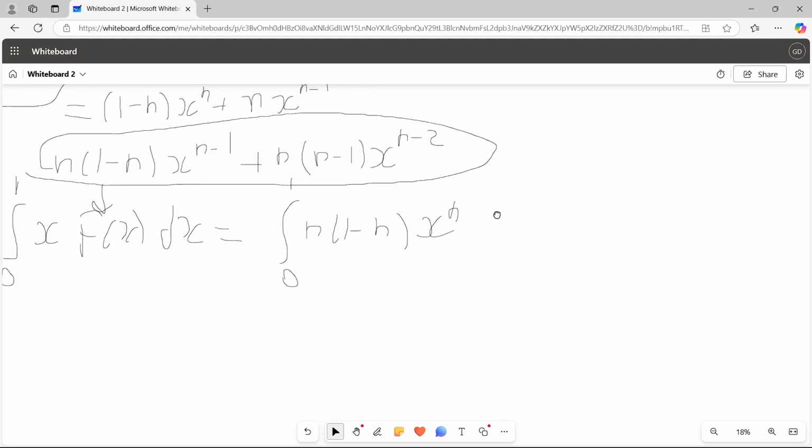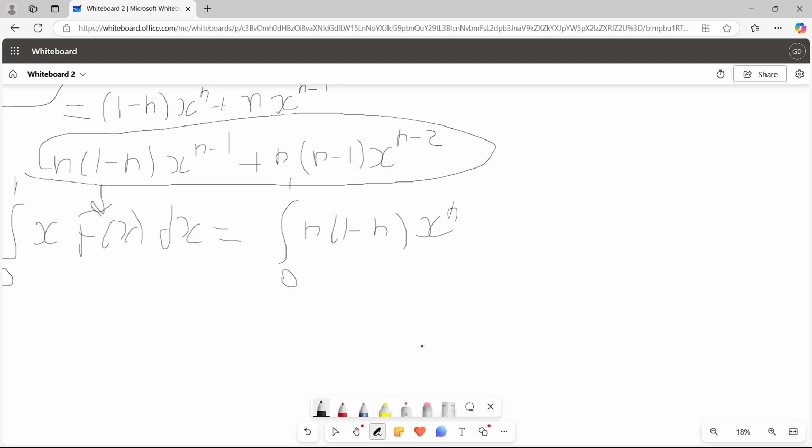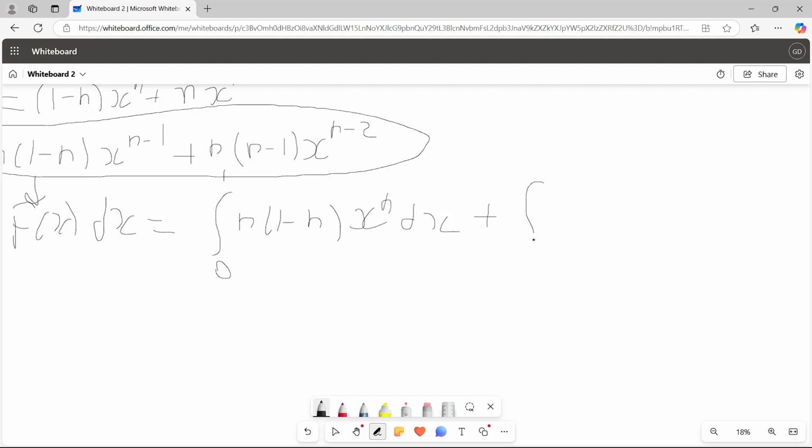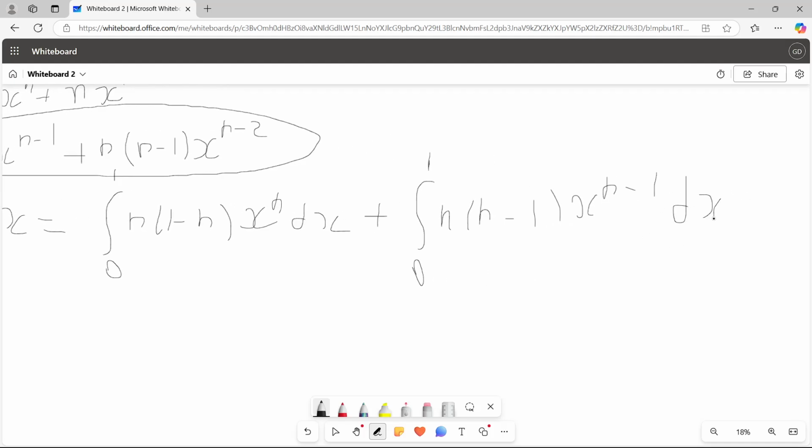And let's separate this. So x to the n dx plus the integral from 0 to 1 of n minus 1 times x to the n minus 1 dx.